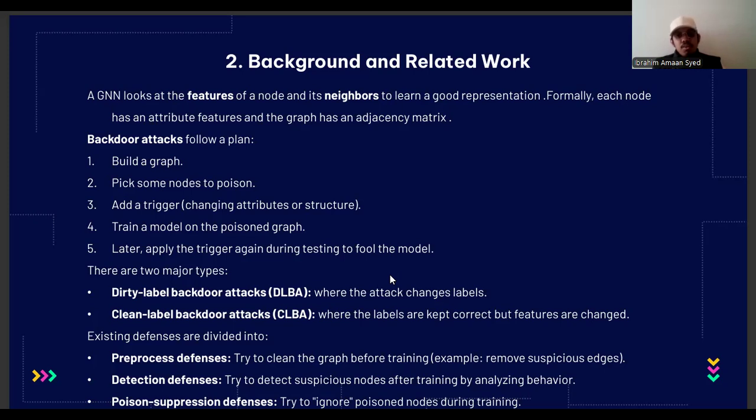In a typical backdoor attack on a GNN, the attacker first builds the graph, then picks certain nodes to poison. Poisoning means they either change the features or modify the nodes or graph structure. Then they train the GNN on this poisoned graph. Once the model has learned from this poisoned graph, it basically works normally most of the time. But when an attacker later applies the same trigger during testing, the model gets fooled and gives the wrong output. As we spoke about, we have two types of attacks, DLBA and CLBA.